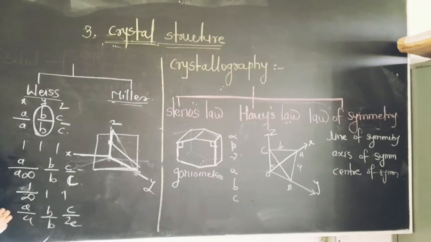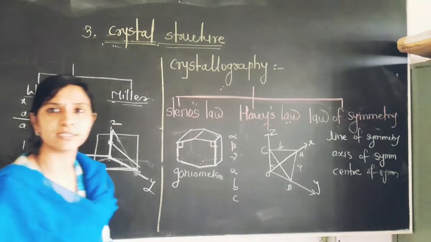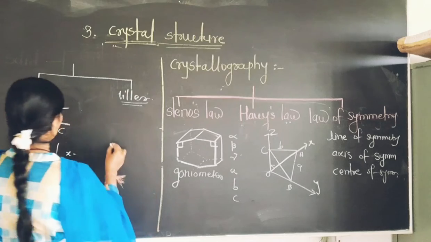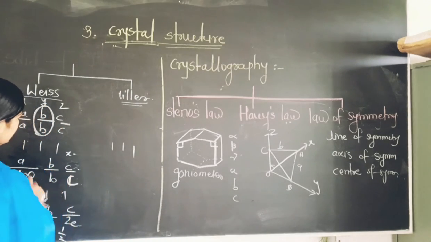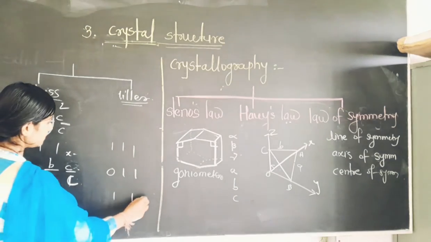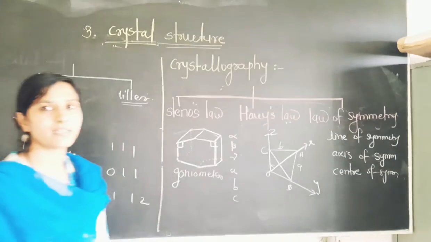So I will get the indices here 1, 1, 1 by 2. Okay, I will get indices, but it is not proper, and therefore the Miller indices will be considered. Miller indices is nothing but the reciprocal of the base indices, and when we write this, we will get 0, 1, 1, and here 1, 1, 2. The reciprocal of these indices gives the Miller indices.